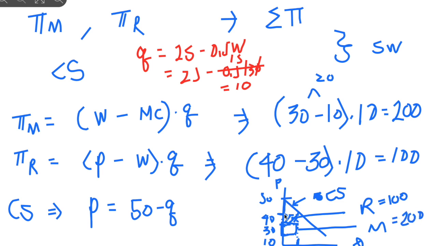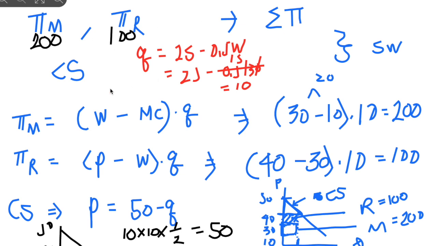And now we have to calculate the triangle side, right? So look at it with the different color. So we have the triangle 50, 40, 0, 10. So we have 10 times 10 times a half, and we get 50, right? So we got the consumer surplus equals 50. So we have 200, 100, and 50. So all together we get the social welfare equals 350. Okay, so let's go back.